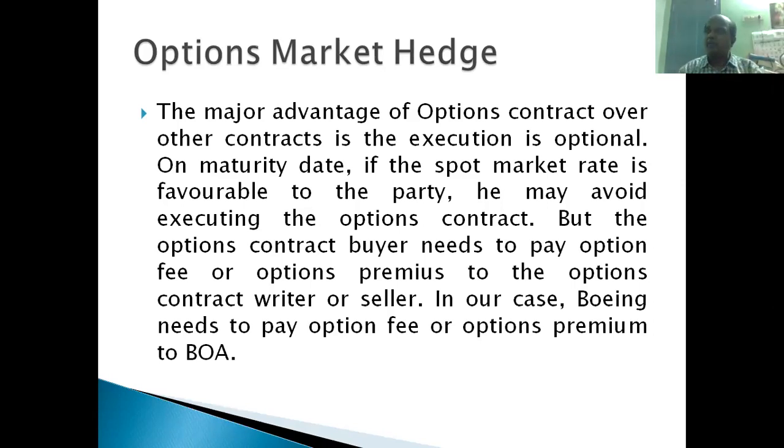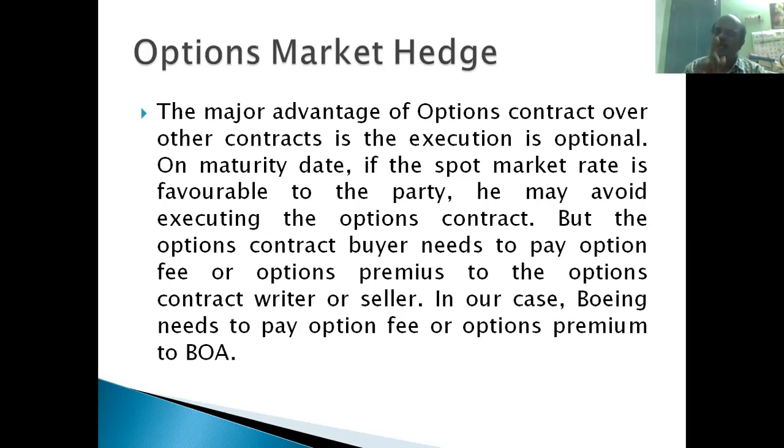We have seen the table now, with different rates, 1.50, 1.60, like that. We have seen the last two rates. That 1.60 rate is the real rate now. On 15 May 2021, the rate has become $1.60 per pound. They can simply skip this contract. They can go to the spot market, the currency market, and sell this 10 million pounds directly. They need not execute this contract. They need not sell this 10 million pounds to Bank of America, right? They can skip this contract.